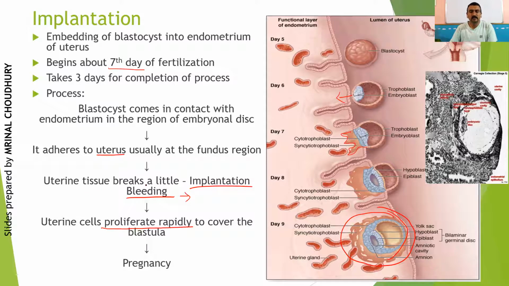The endometrial tissue layer starts breaking down, giving you implantation bleeding. They break down mainly because the trophoblasts release certain enzymes. Then the uterine cells will proliferate fast and fully cover the entire blastula, and then you call it pregnancy.